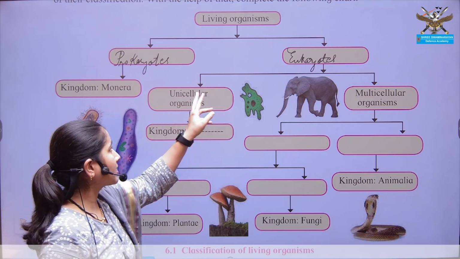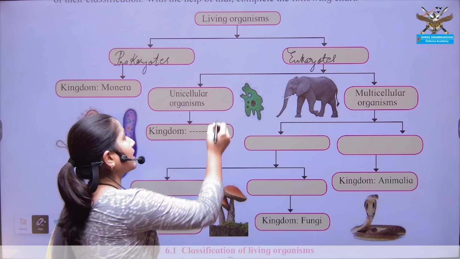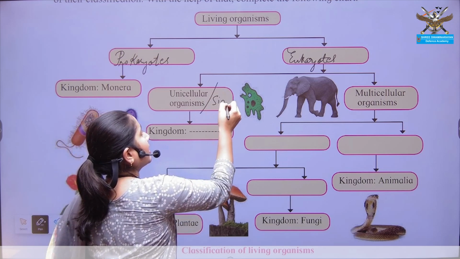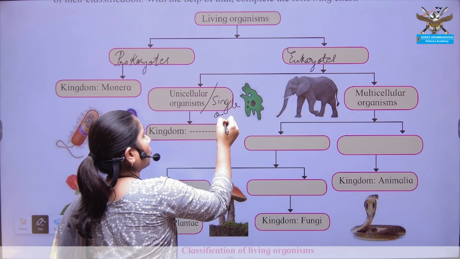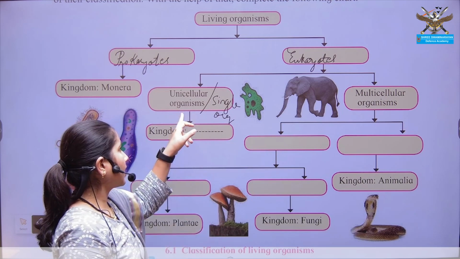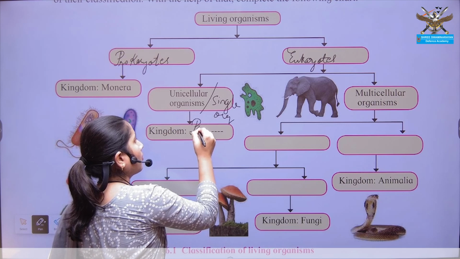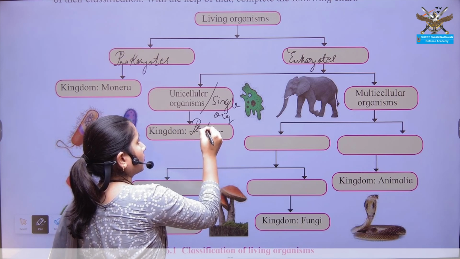And eukaryotes, they are unicellular organism and multicellular. Unicellular are the single celled organisms. Okay, and multicellular more than one cells. In unicellular organism comes your kingdom Protista.